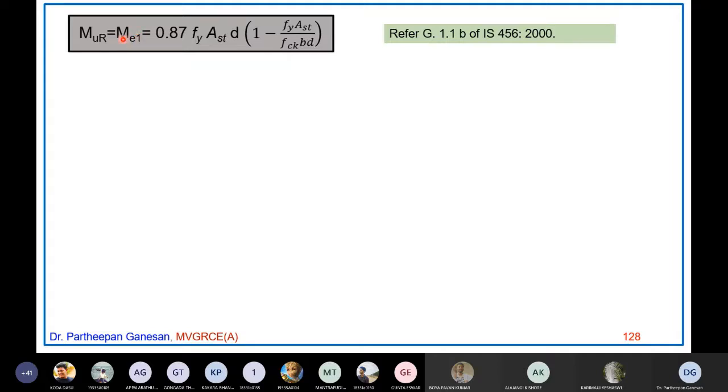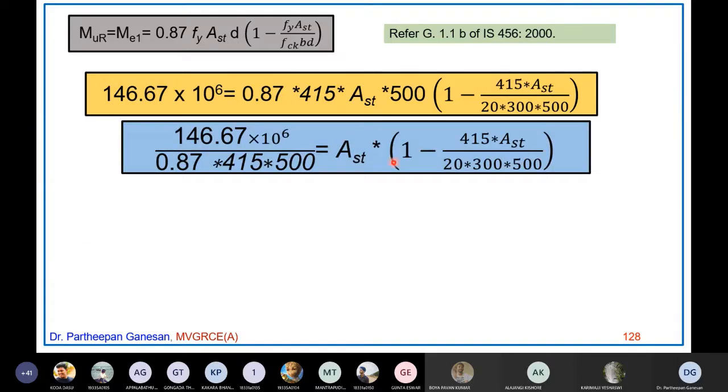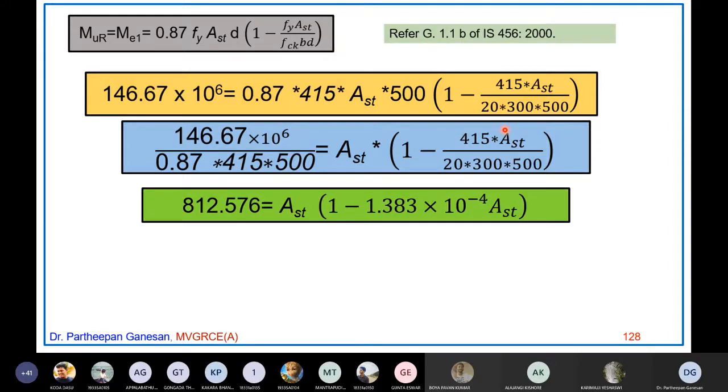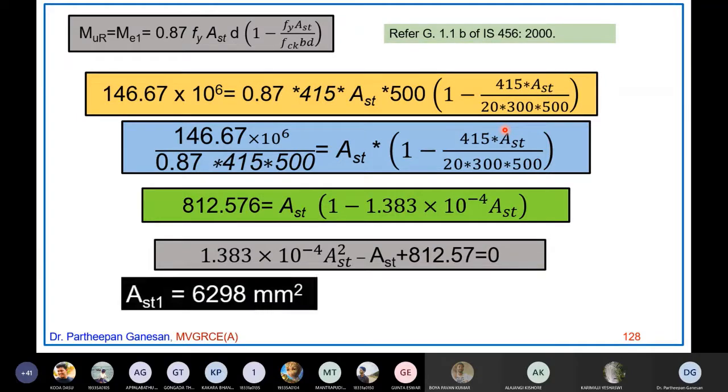So if you substitute Me1 as 146.67 into 10 power 6 equals 0.87 Fy AST d into 1 minus Fy AST by fck b d, and take all the terms to the left side, keeping only AST on the right side, your calculation will be very fast. If you solve this equation, you get a quadratic equation with respect to AST, and you will get two roots, AST1 and AST2.